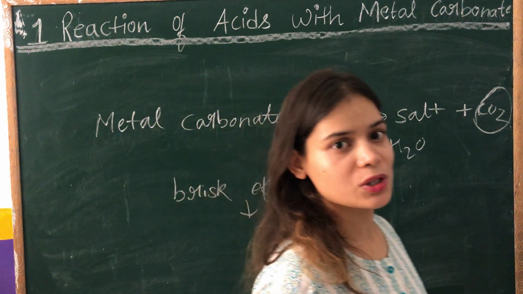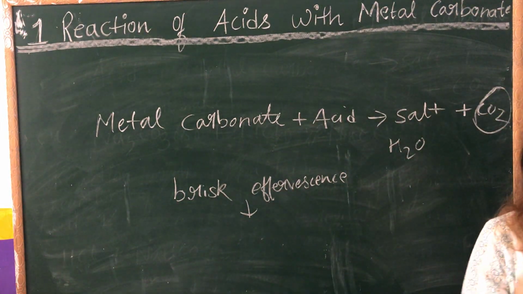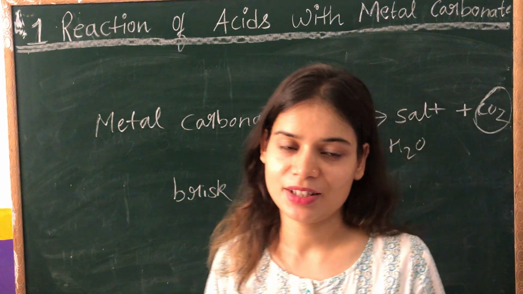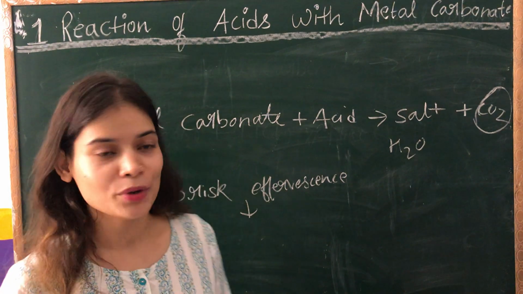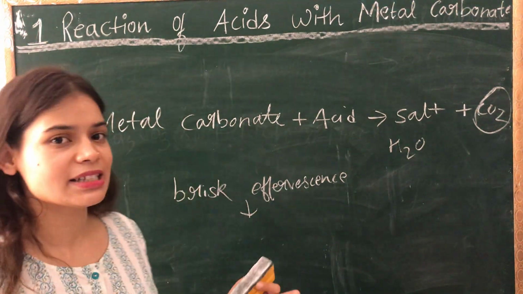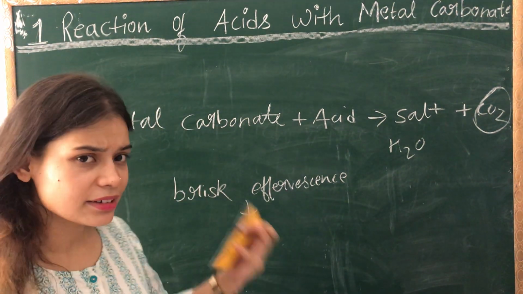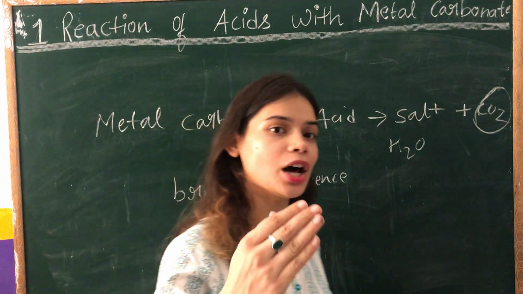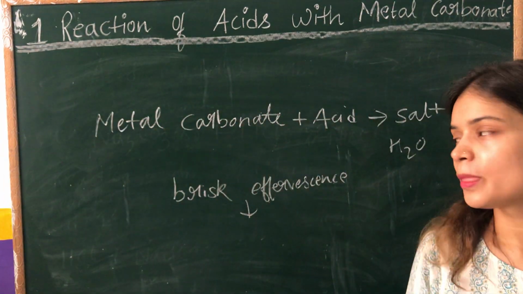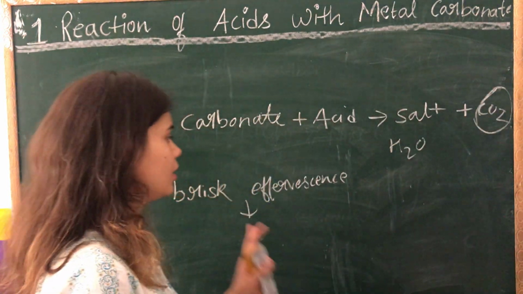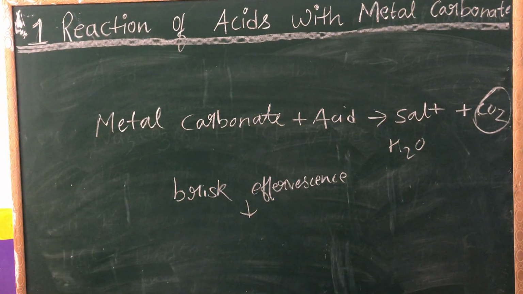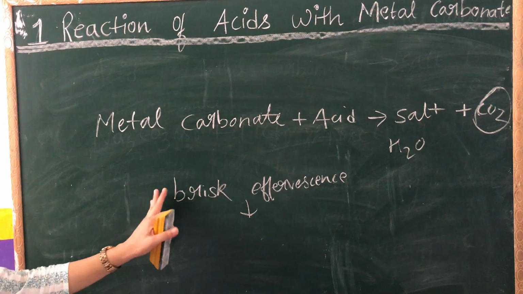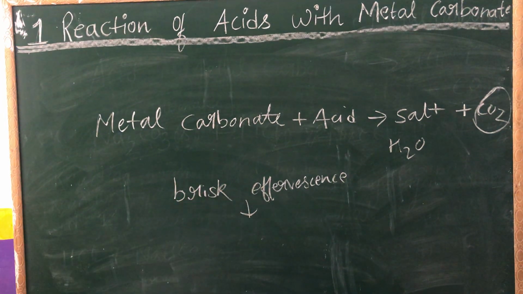And that is true also, because in all those soft drinks we have carbonic acid. Maybe a metal carbonate is reacting there, or some other compound is reacting, but they have carbonic acid. I hope, children, it is clear. So brisk effervescence is the test for carbon dioxide. You can note down this word in your notebook. Very quickly note down.